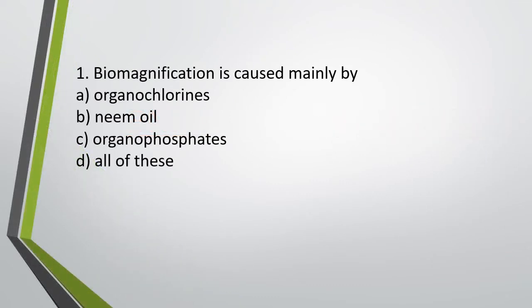Question number 1. Biomagnification is caused mainly by organochlorines, neem oil, organophosphates, or option D, all of these. Biomagnification is caused mainly by. Correct answer is option A, organochlorines.